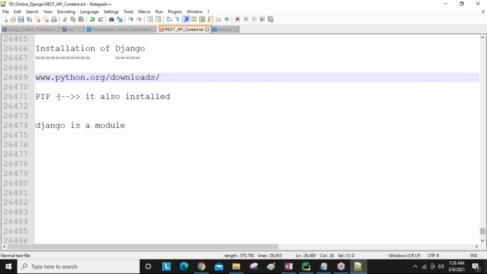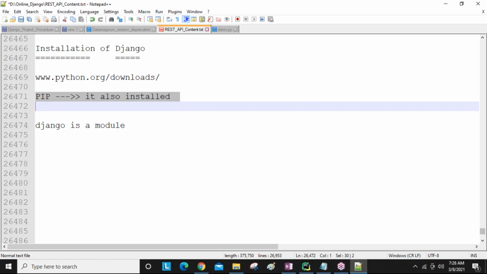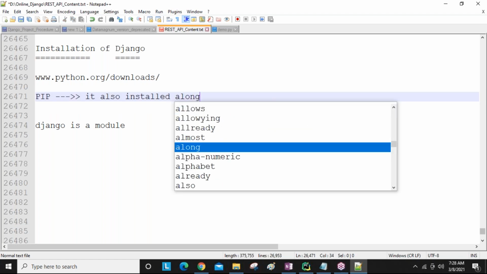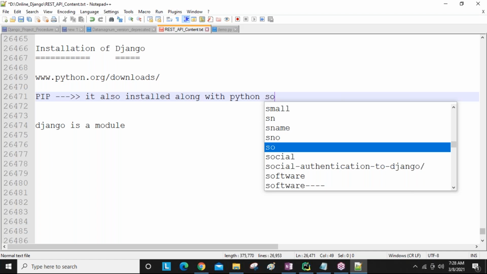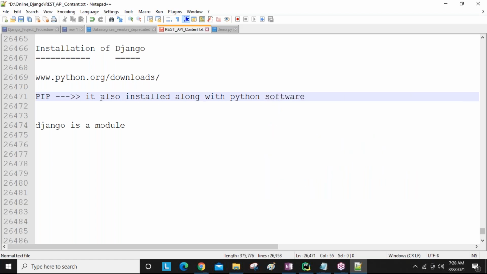Whenever we install the Python software, the pip command is also installed along with it, guys. Whenever we install the Python software, a lot of predefined functions, modules and commands come, and pip is one command that comes inside the Python software, wherever you are installing.